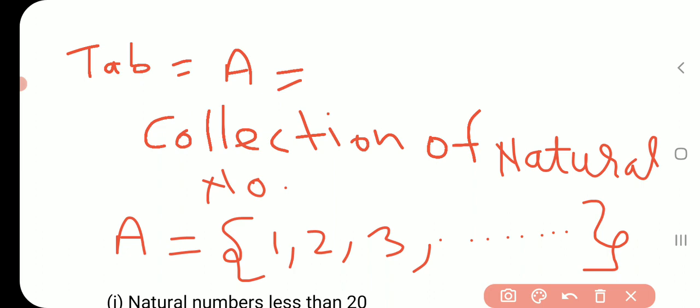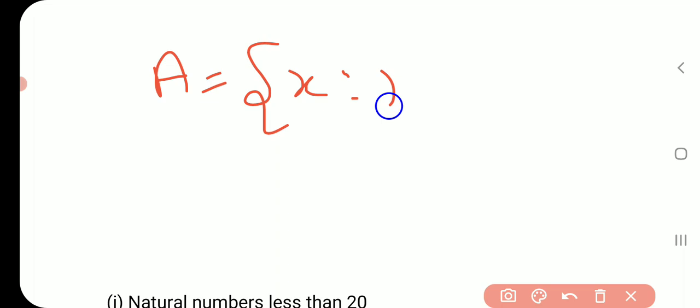And how will we write it in set builder form? The same thing we can write as A equals {x : x is a natural number}.